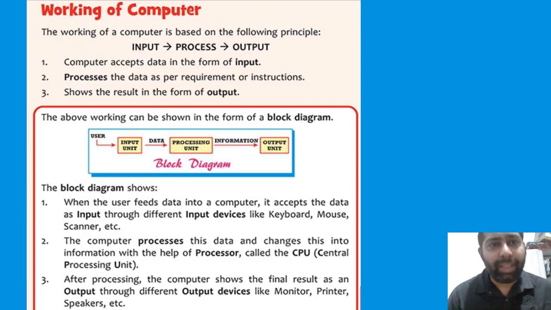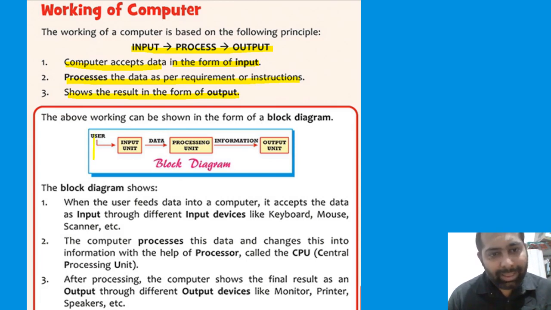Let us see the working of computer. The working of computer is based on the following principle: input, process, output. First, the computer accepts data in the form of input, processes the data as per the requirement of instructions, and shows the result in the form of output. This working can be better understood with this block diagram.